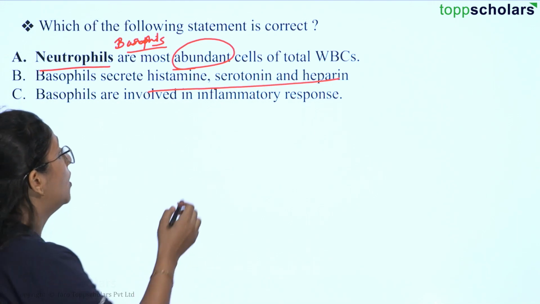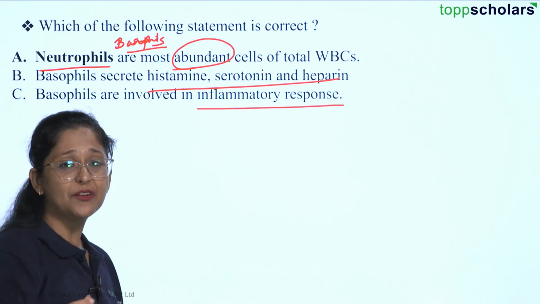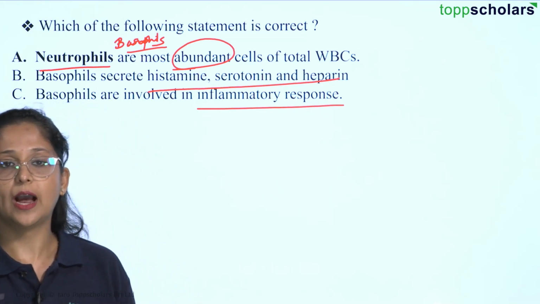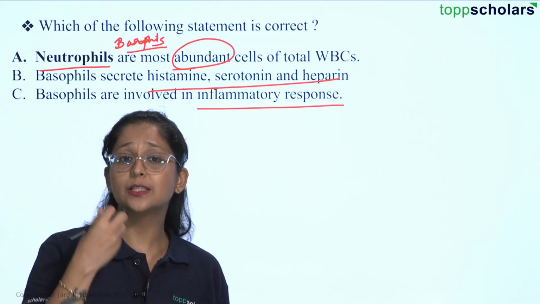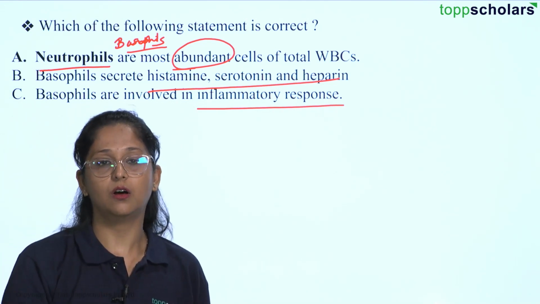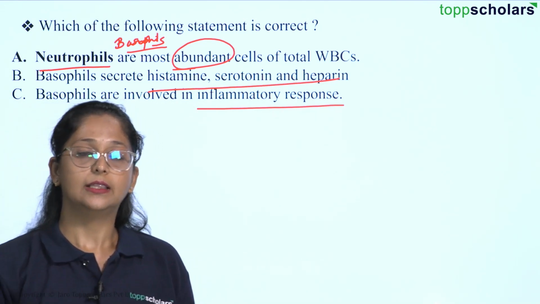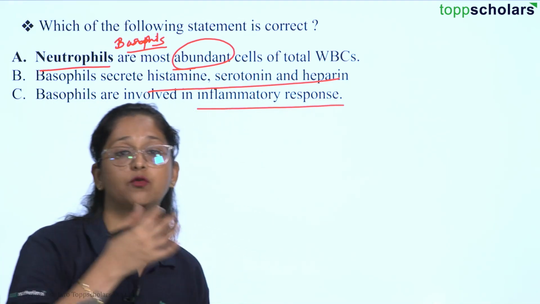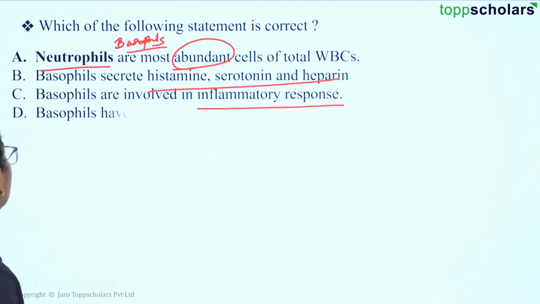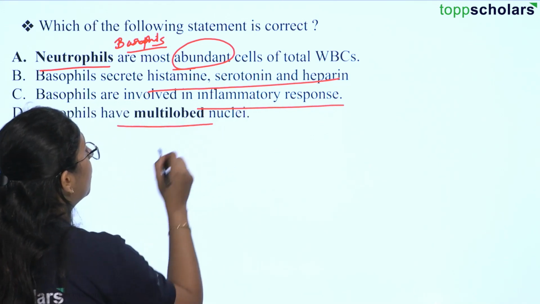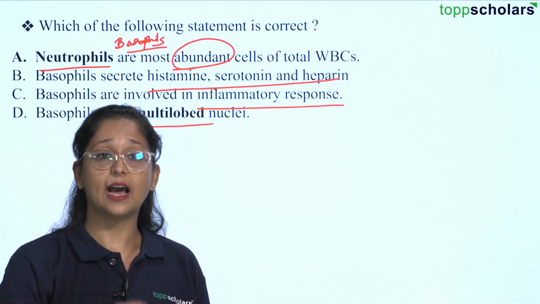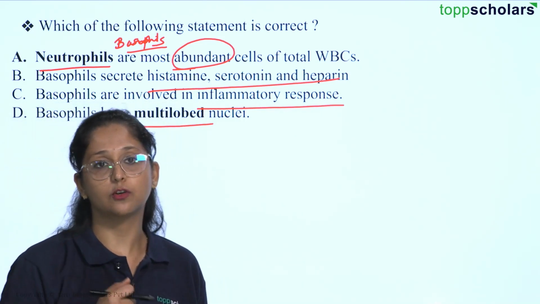Then they are involved in the inflammatory response. Whenever there is any kind of injury in our body, let's say you had a muscle pull, it causes swelling of that region. At that time, inflammation is happening in that area. That is majorly because of the basophils which are involved in that inflammatory response. Okay. Then basophils have multi-lobed nuclei. They don't have kidney-shaped nuclei. There are multiple lobes present in the structure of basophils.